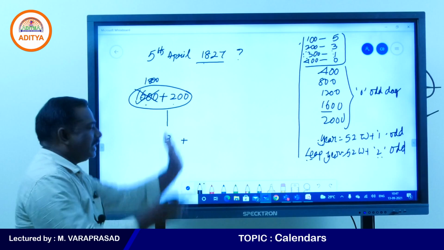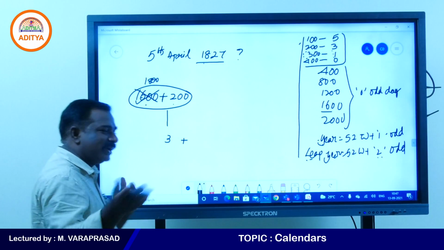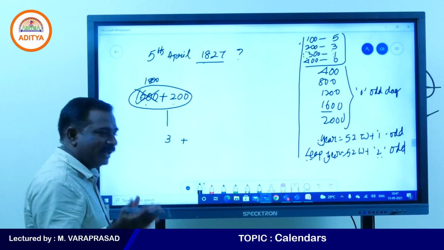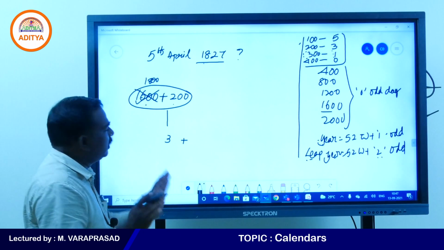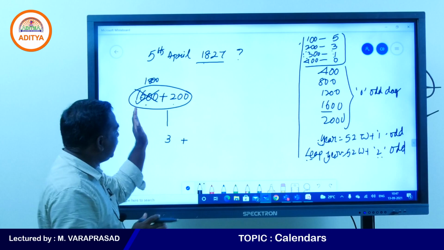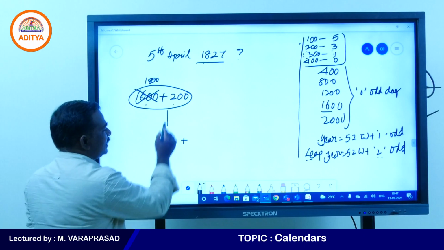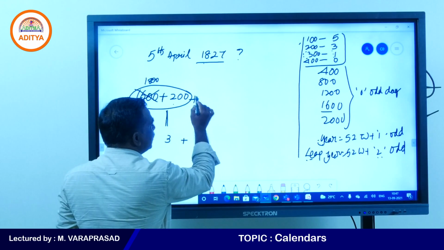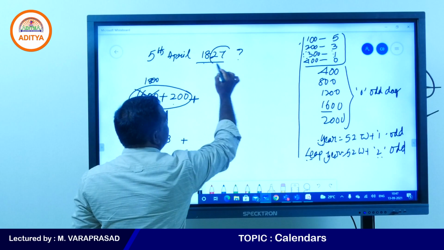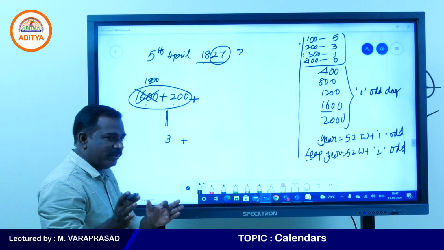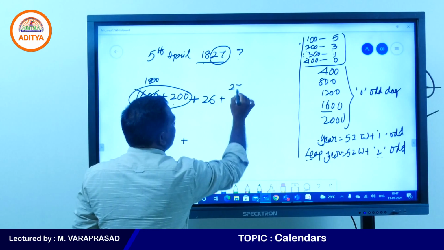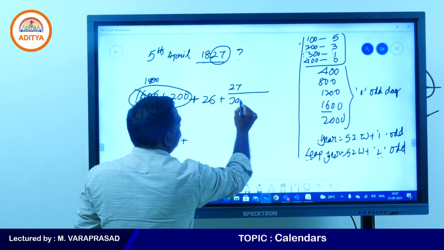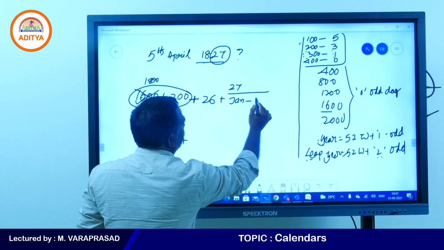That is what they say as logic: 1800 we can take as 3, 1900 we can take as 1. Those are the logics they will say, but you need to learn the original process. 1800 plus 200, this is 3 odd days. Now the 27th year we are finding, so 26 years are completed, and the 27th year is January to 5th April.